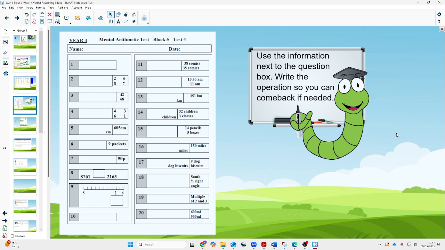Question 17. Share 9 dog biscuits between 2 dogs. How many does each dog get?